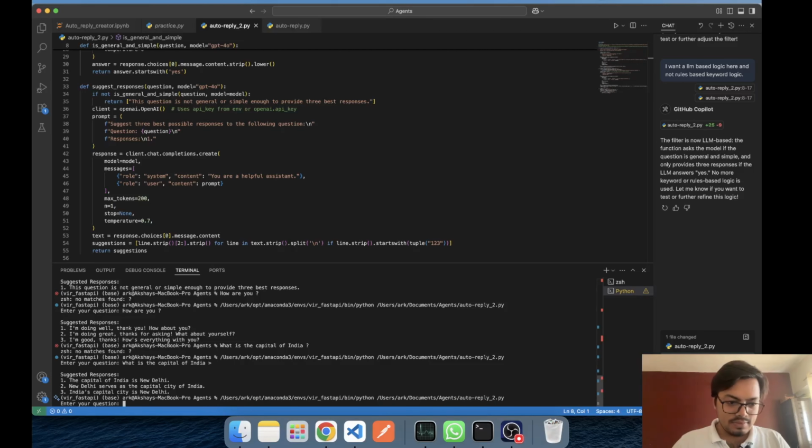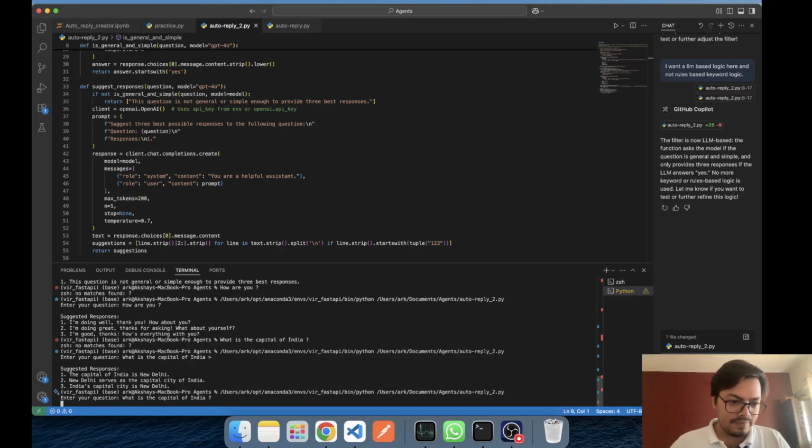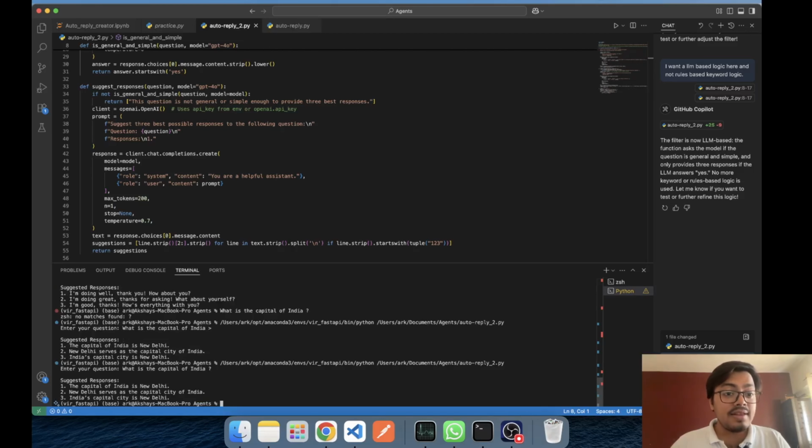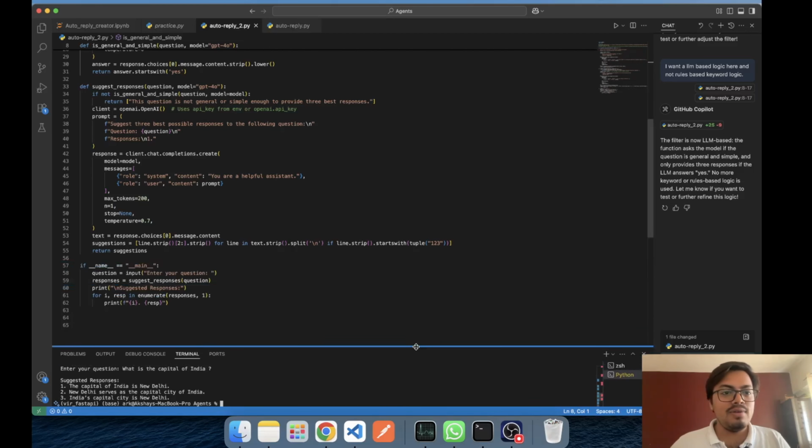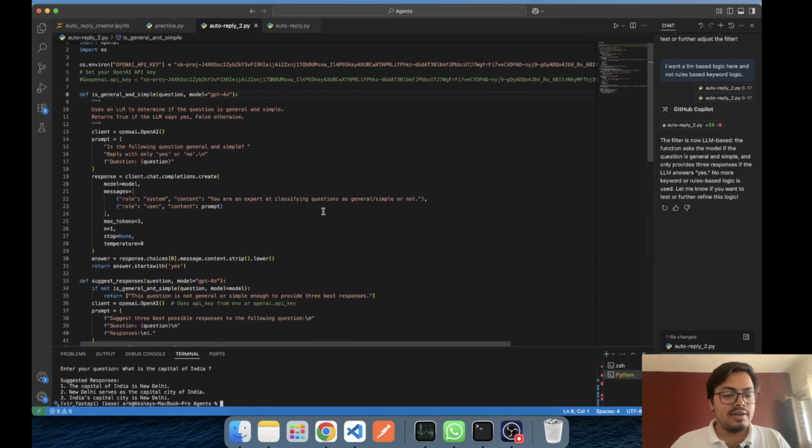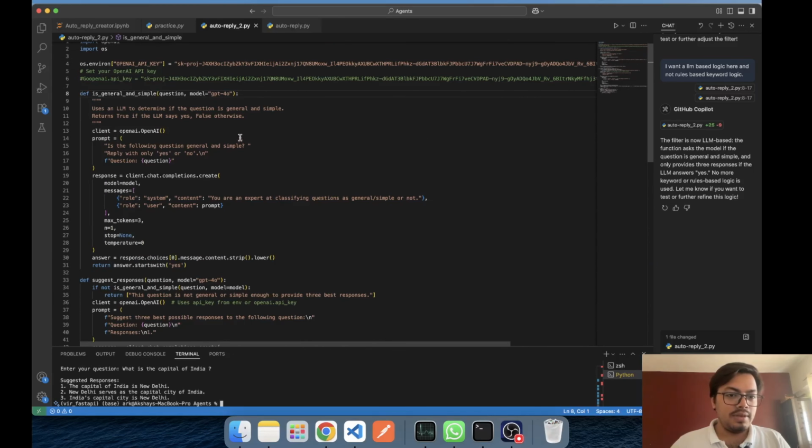What is the capital of India? It thinks it's a general question. How is this a general question? The following question, a general or simple? Okay, let's try to avoid simple here. Maybe it's getting confused. Is the following question general?